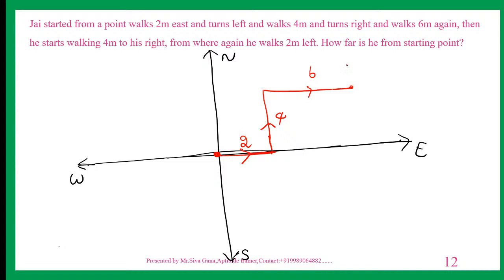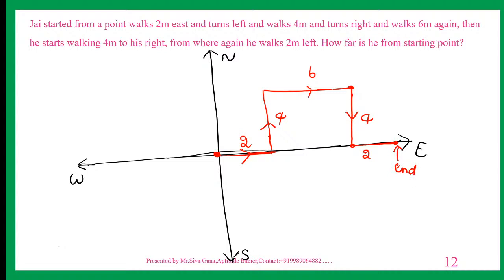To his right. East facing person, right in the sense bottom. How much? 4. This is 4. Here it is. From where again he walks 2 meters left. Now, south facing person left. This is how much? 2 meters. This is the ending point.